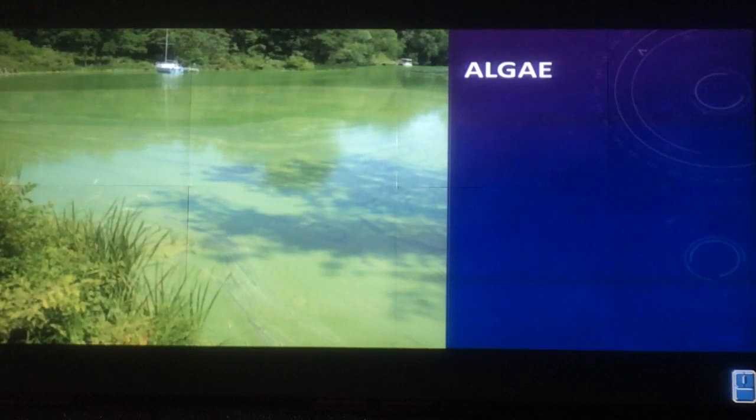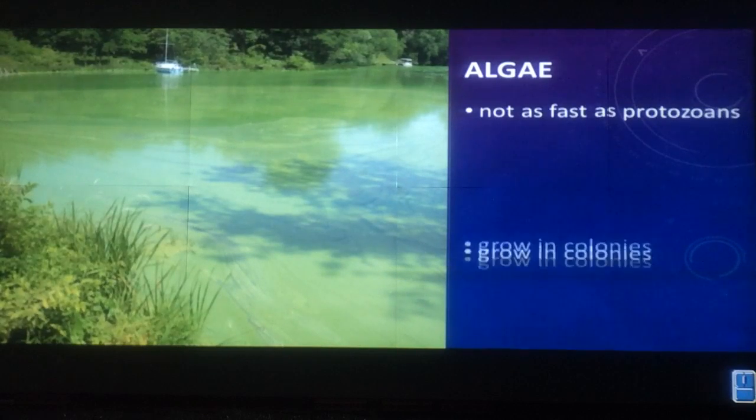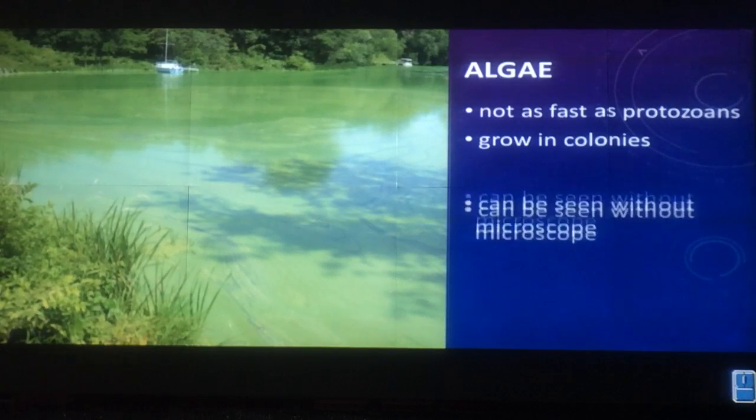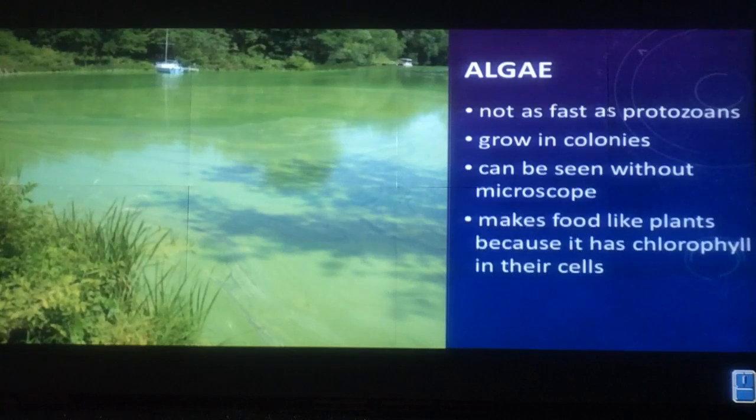The second part of the Protista group is called algae, and you can see this is like a green blanket on top of this water. These organisms don't move as fast as protozoans, but they do grow in colonies. It feels like slime if you pick it up. It can't be seen without a microscope. The reason they're green is because these cells contain chlorophyll, and they can make food just like other plants can through photosynthesis.